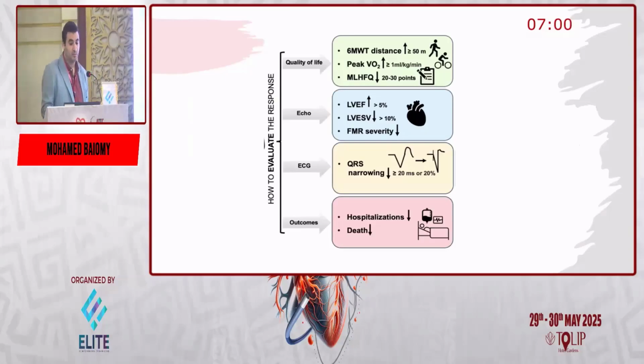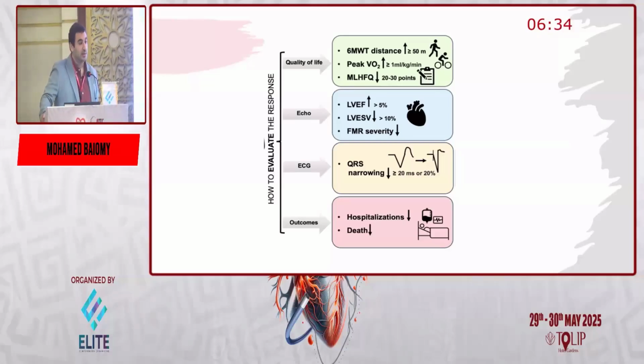And we need this score to get lower. Lower means better in these cases. We need the 6-minute walk test to increase after CRT to say it's improved. And we need the peak oxygen consumption and other exercise parameters to increase. These are the quality of life measurements. Besides, NYHA class: if the patient's NYHA class gets better, he's improving.